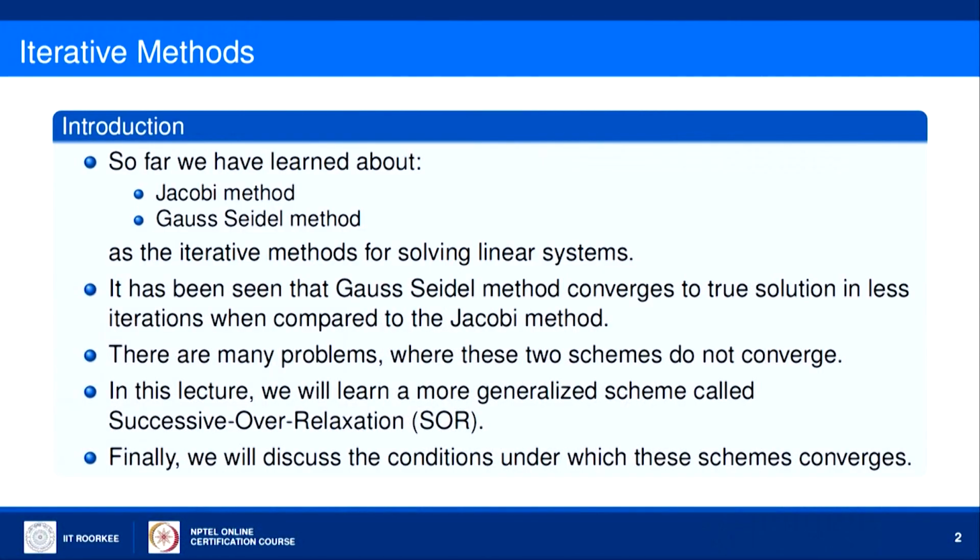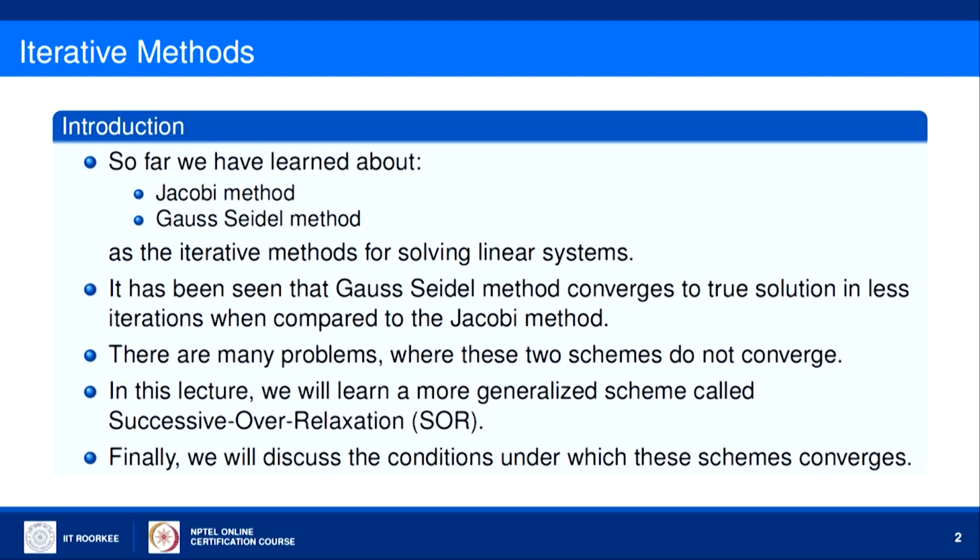It has been seen that the Gauss-Seidel method converges towards the exact solution in fewer iterations when compared to the Jacobi scheme. There are many problems where these two schemes do not converge at all. In this lecture, we will learn a more generalized scheme called successive over relaxation.